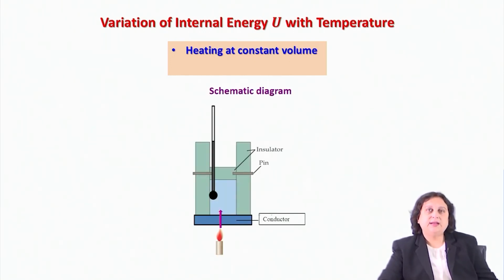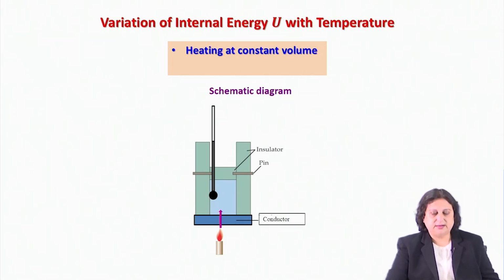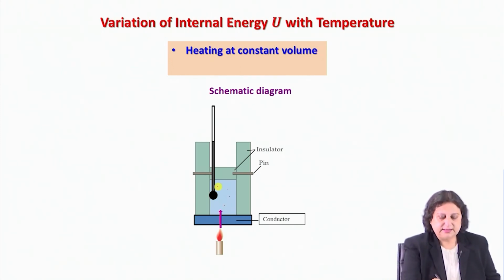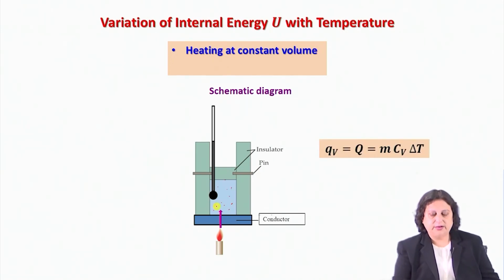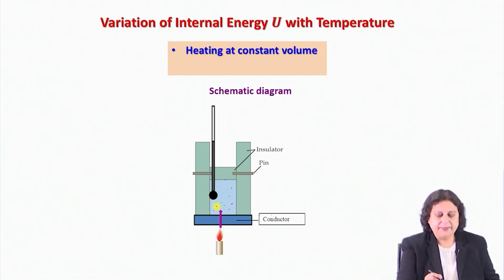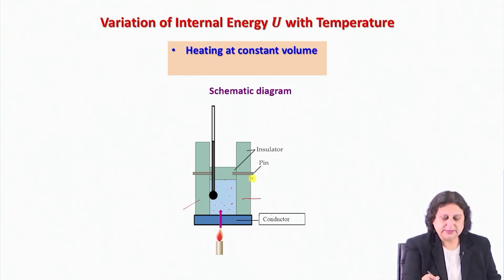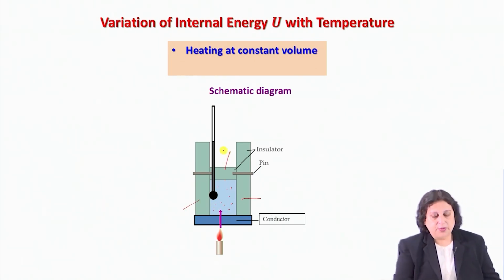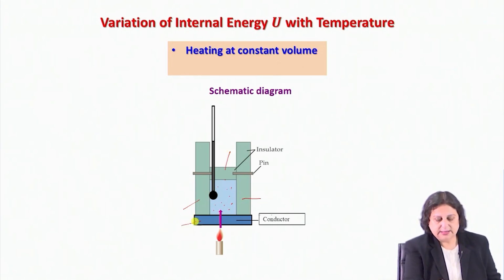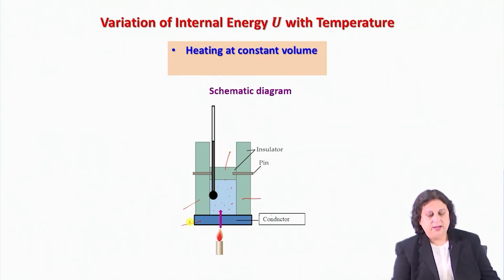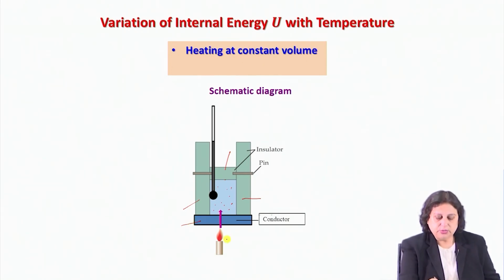So this is a schematic diagram of a typical system that I will be employing here. As you see, some gas is contained within this cylinder, which is surrounded on three sides by insulated walls. The bottom wall is a conducting wall, and therefore if I supply heat, it will absorb heat through this lower wall.